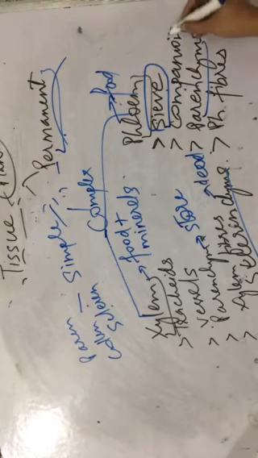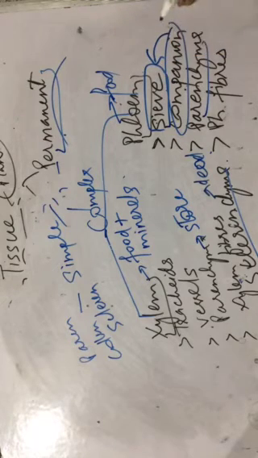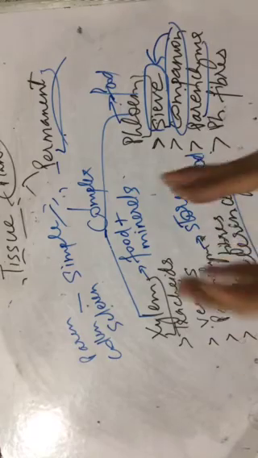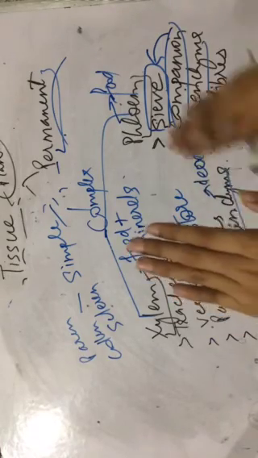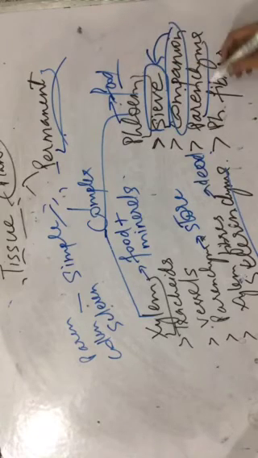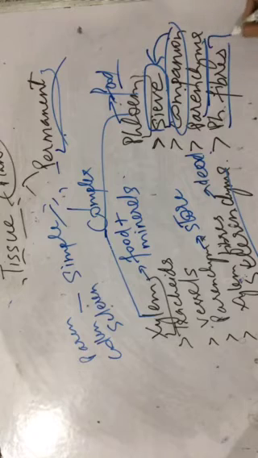That is why companion cells are helping the sieve cells to perform their function, because companion cells have not only one but more than one nucleus. So they are also providing end-to-end support. One cell is lying above the other and so on, and they are helping to transport food. Parenchyma is storing food in them, and phloem fibers are providing strength to the plant.